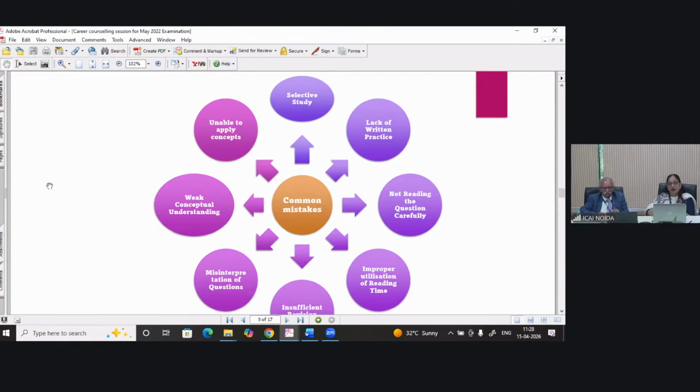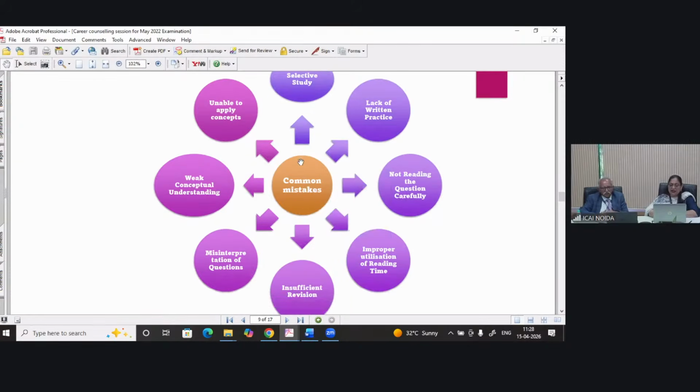For the remaining part, please strategize which question you know best and how many minutes you will allot to that particular question. First start with the question you know best. After that, you go to the part which you do not know. Each and every question should be started on a new page. Improper utilization of reading time means you are panicking that you do not know a question.